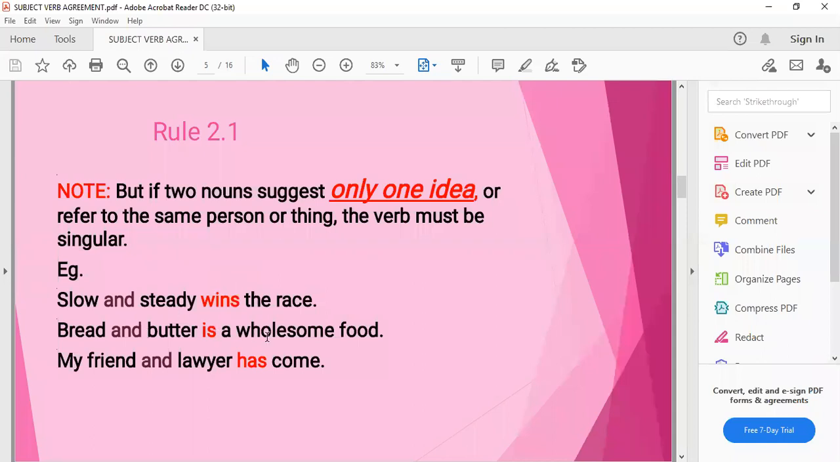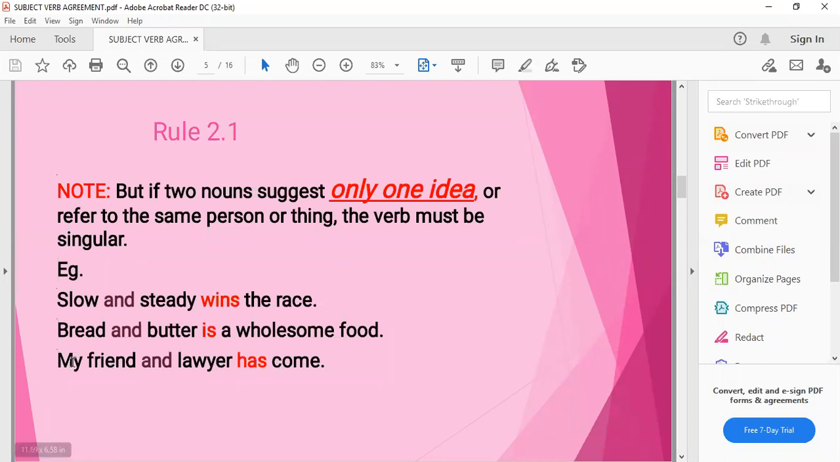Bread and butter is a wholesome food. Bread and butter is again taken as a single idea or a single thing, so it is considered as a food and takes a singular verb. My friend and lawyer has come. Here, my friend and lawyer is one and the same person. The same person is a friend and he is a lawyer also. So we are taking the singular verb here.